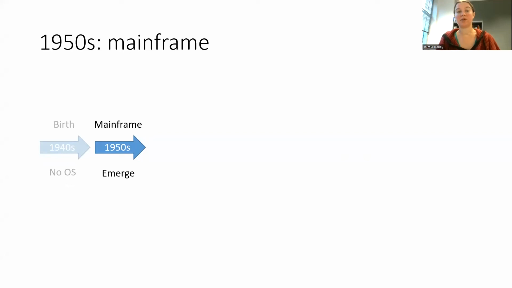So in the last video, we discussed computers before operating systems. Today, we're going to start with the 1950s and 1960s and explore some of the new technology that led to the development of operating systems. So in the 1950s, one of the things that came around was the mainframe.